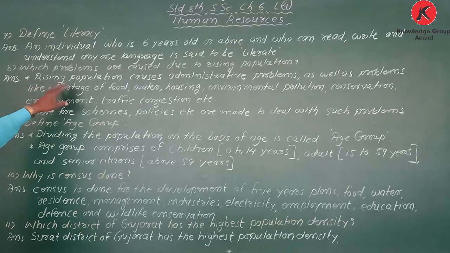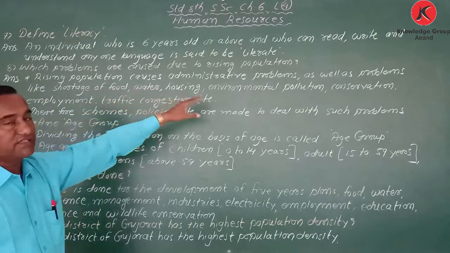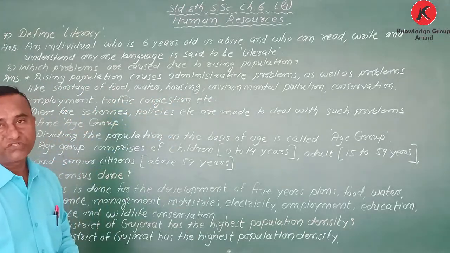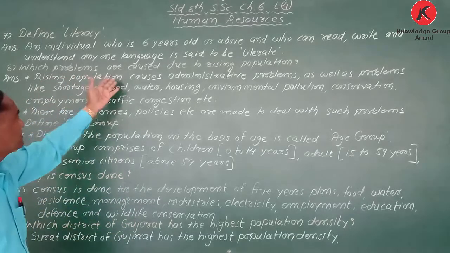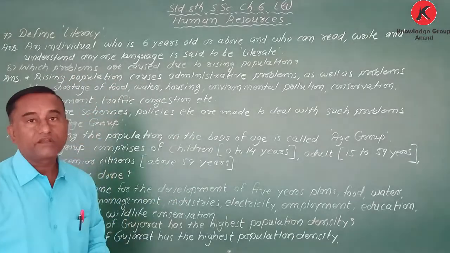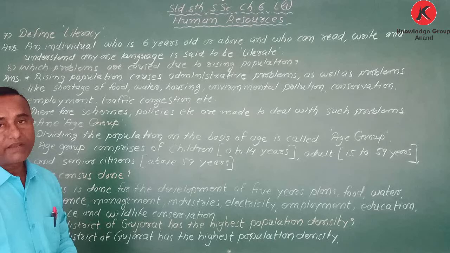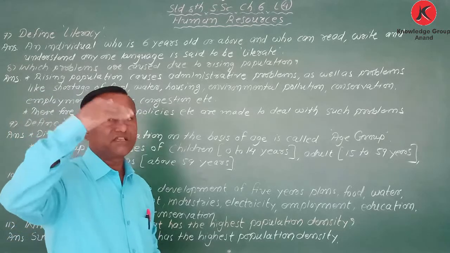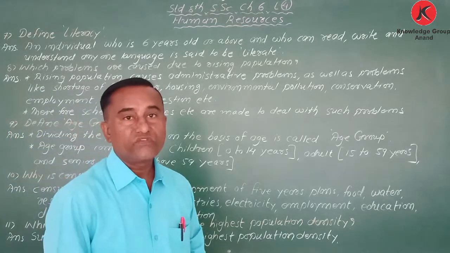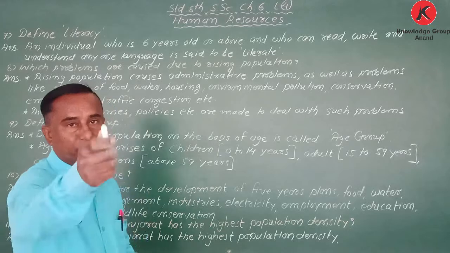Next one: which problems are caused due to rising population? My dear student, if population is rising more and more, we may suffer many problems. Which kind of problems?